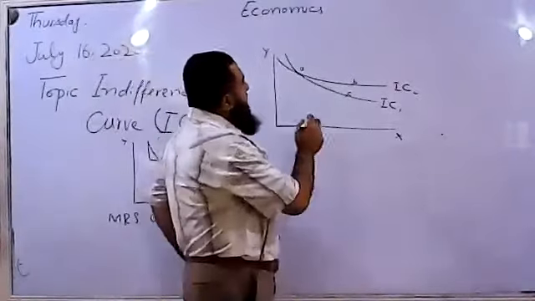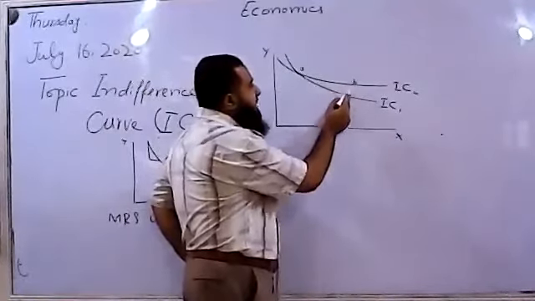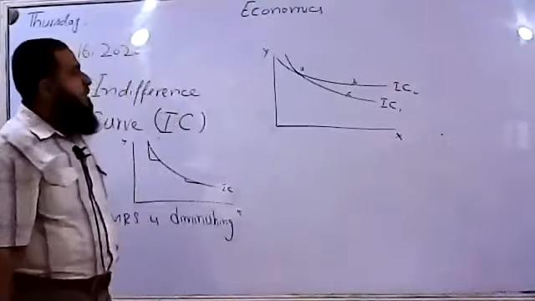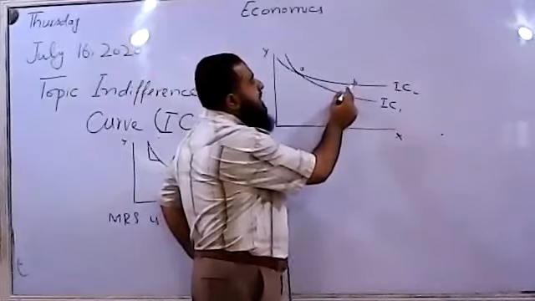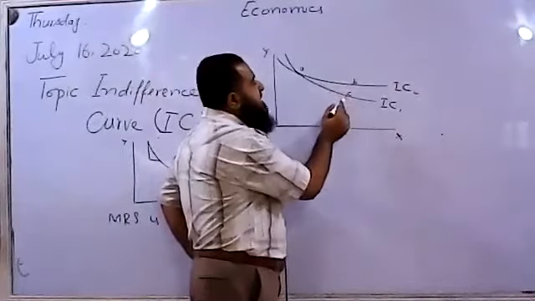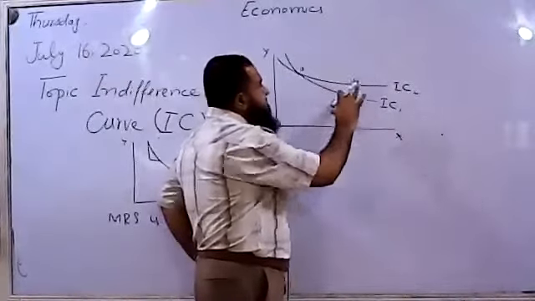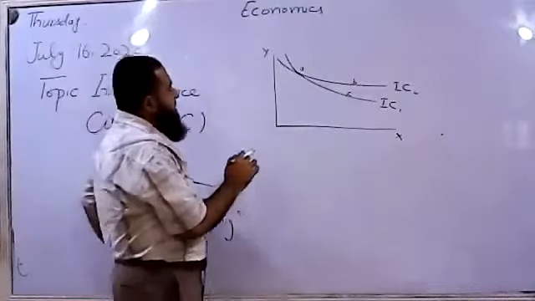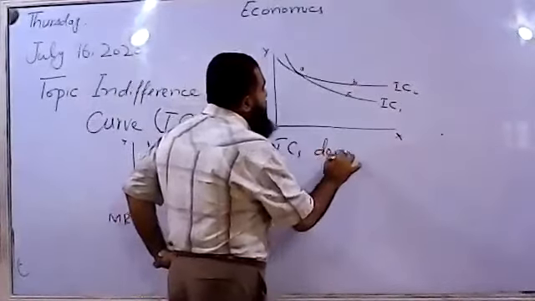So can we say the satisfaction of the consumer at B and C is also the same? No. Why is it not the same? Because B is lying along indifference curve 2, whereas point C is lying along indifference curve 1. So their satisfaction cannot be the same. Therefore, we say indifference curves do not intersect each other.